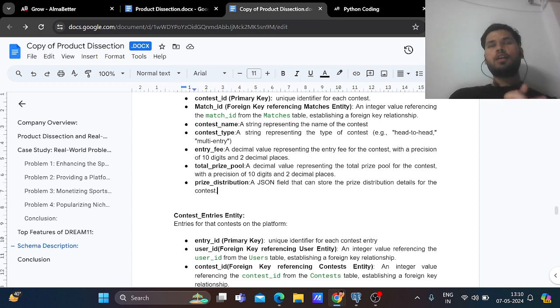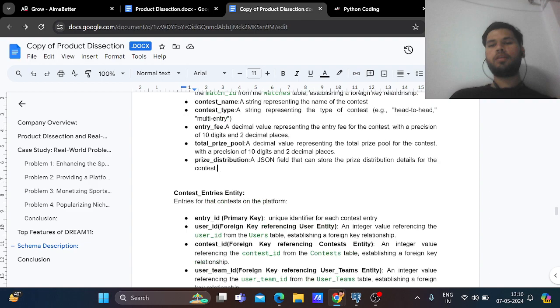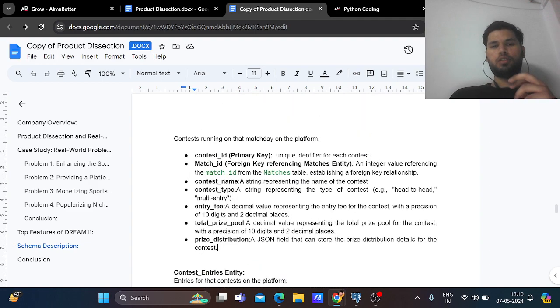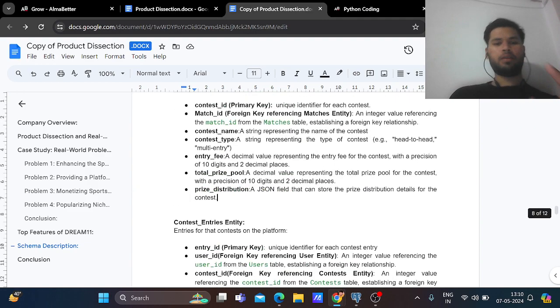This tells you among how many people the prizes are being distributed and how the earnings will be distributed. So, this is the prize distribution. Basically, this is the contest table.